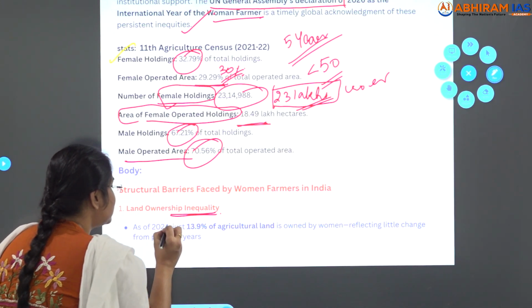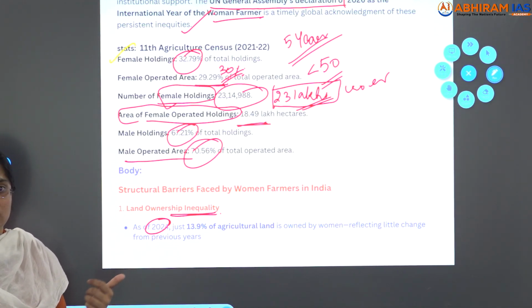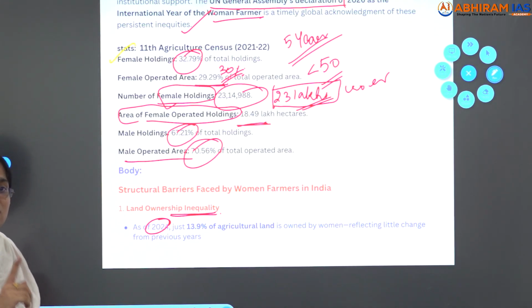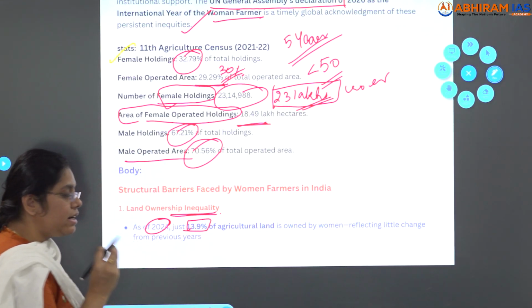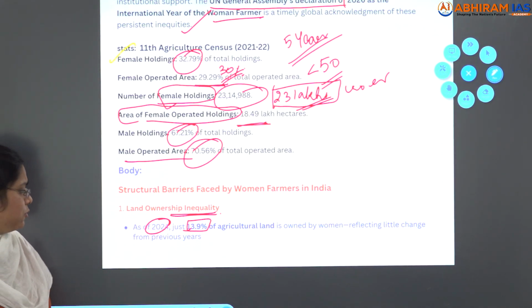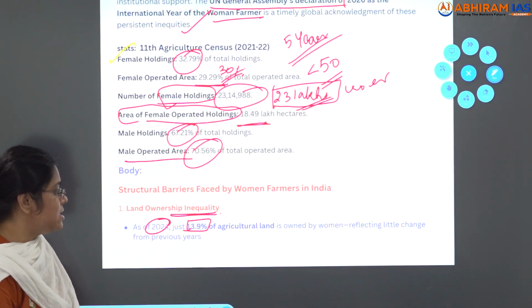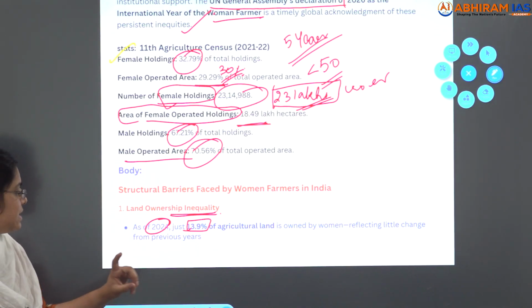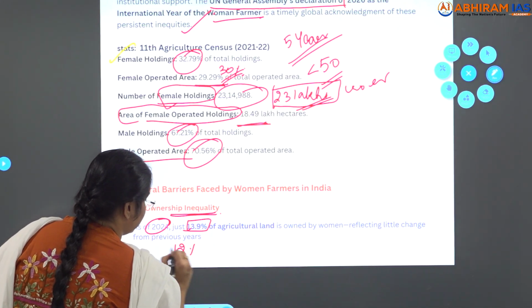As of 2024, I mentioned the statistics. This PDF I will give in the YouTube link, so please download it, and it is also there in the Telegram group. Search for the ABHIRAM IAS Academy Telegram group. As of 2024, just 13.9% of agricultural land is owned by women, reflecting little change from the previous year. From the previous year it was around 12%.